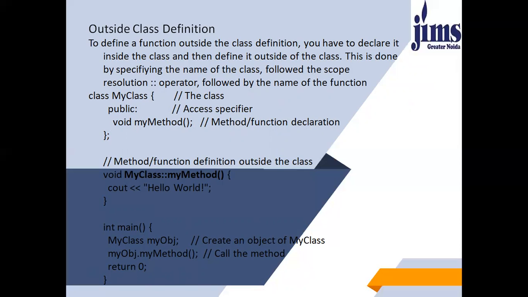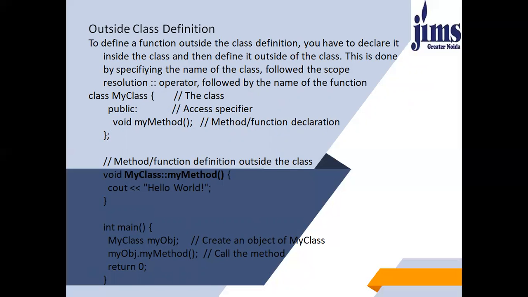So here we have created the function my method under the public access specifier. I have only declared the function here. I have to define this function outside the class. So how will you define the function outside the class? Firstly, the return type of that particular function. Here in this case, the return type is void.